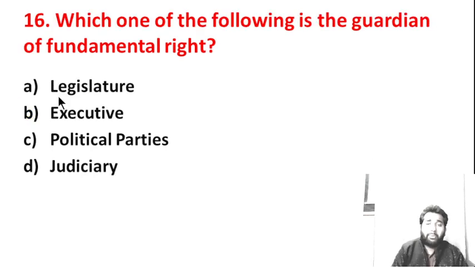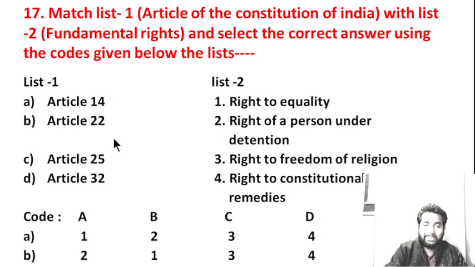Which one of the following is the guardian of fundamental rights? Legislature, executive, political parties, judiciary. We have discussed this question. The answer is D, judiciary. Next.